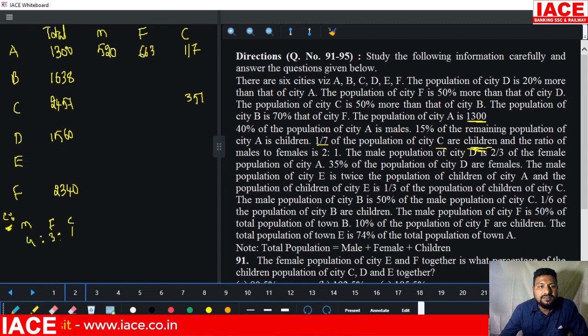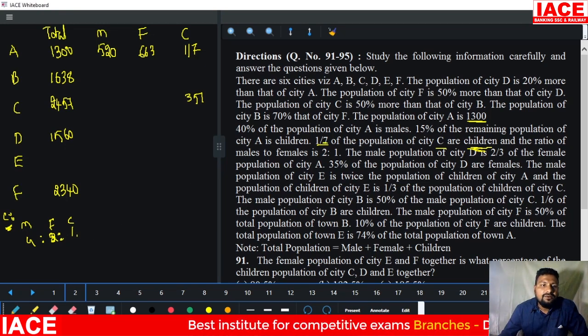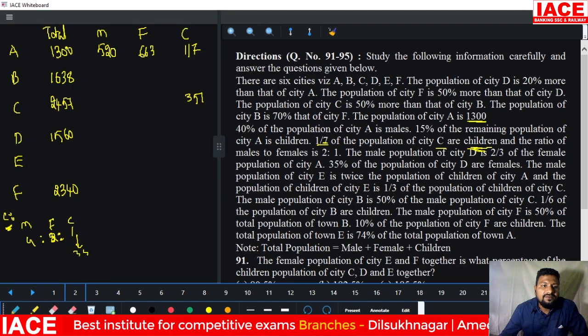It is 3 parts, it is 2 parts, and it is 1 part. 1 plus 2 plus 4, the total in the denominator. How many parts are given? 7 parts. Now, 1 part is equal to 351.